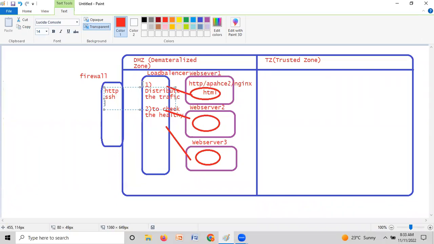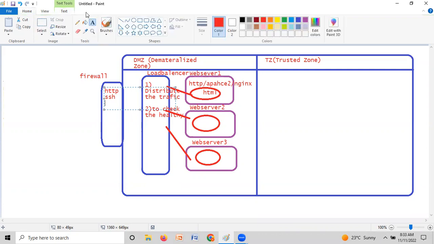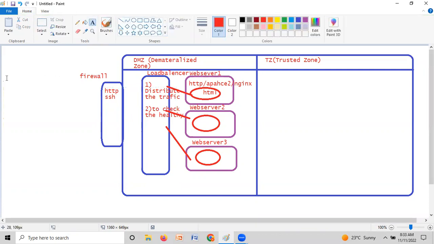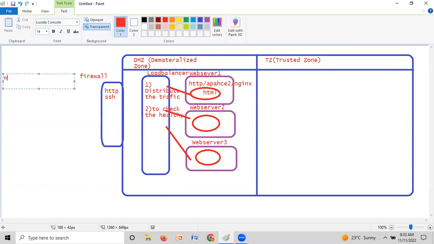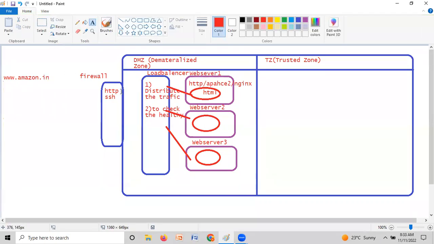Now we will test it. Suppose Chandra is trying to access the browser, trying to access www.amazon.in. Whenever we are hitting amazon.in, what will happen here? Automatically the request will go to this data center. How does this request know that it will go to this data center only? Let me show you practically.